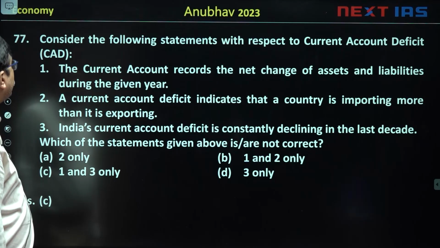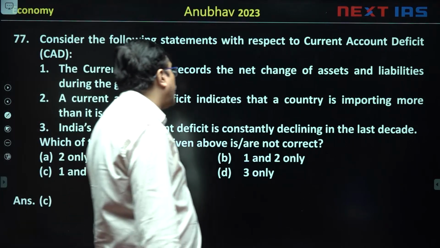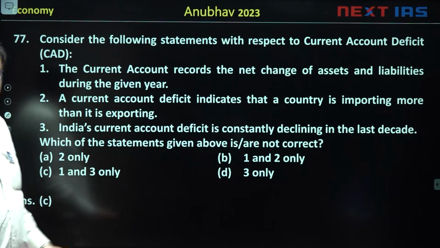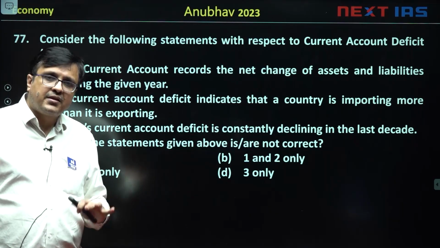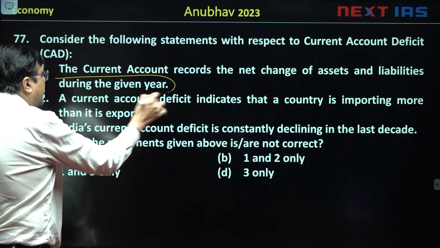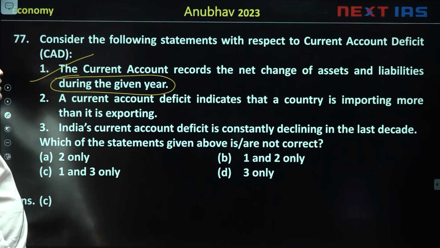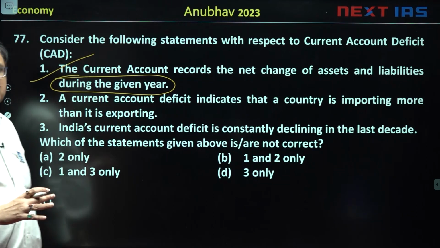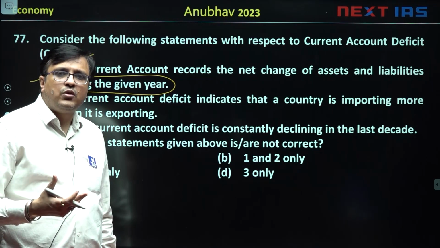Then the next question was on current account deficit. So the current account records the net change of assets and liabilities during the given year. That's a correct statement. कि एक इकोनॉमी से कितने पैसे बाहर गए, कितने लौट कर आए. ये catch word था यहाँ, तो ये correct statement हुआ. A current account deficit indicates that we are importing more than we are exporting. Now remember, when you look at this, we are importing more than we are exporting. That is true, because then only you will have a current account deficit.